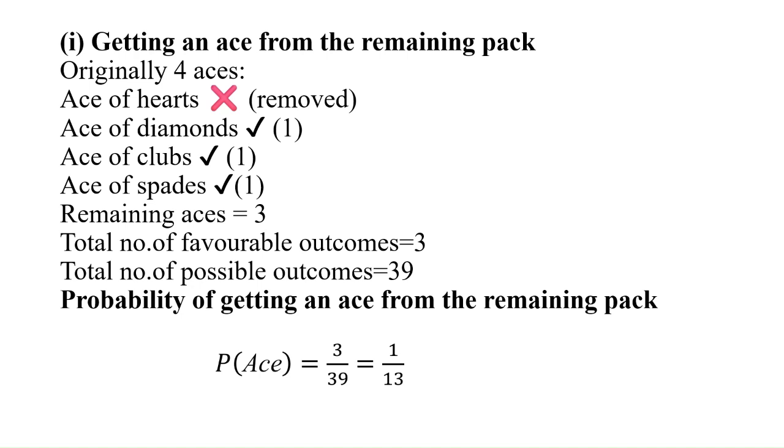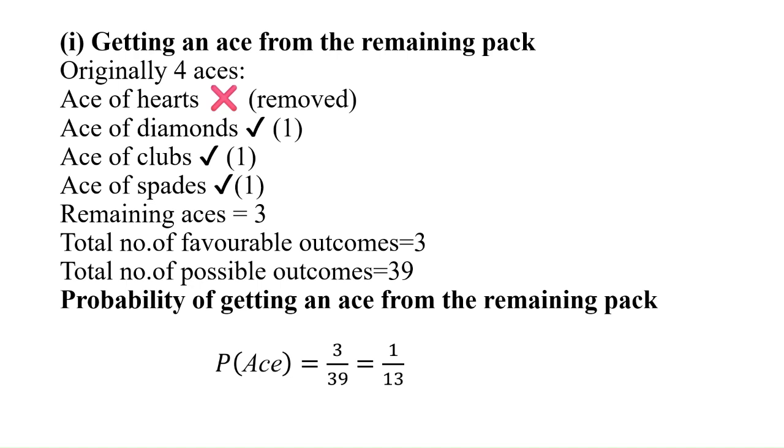Ace of clubs, one. And ace of spades, one. So remaining aces will be three. So this three becomes the favorable outcome, and the total number of possible outcomes is 39, because out of 52, 13 hearts were removed.